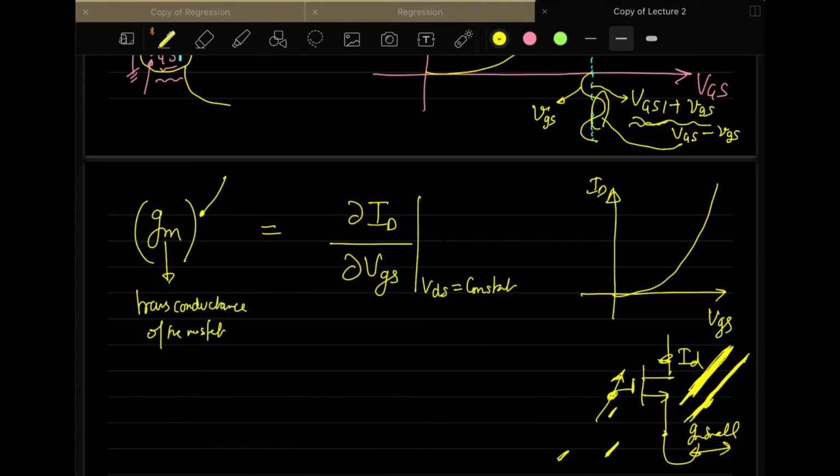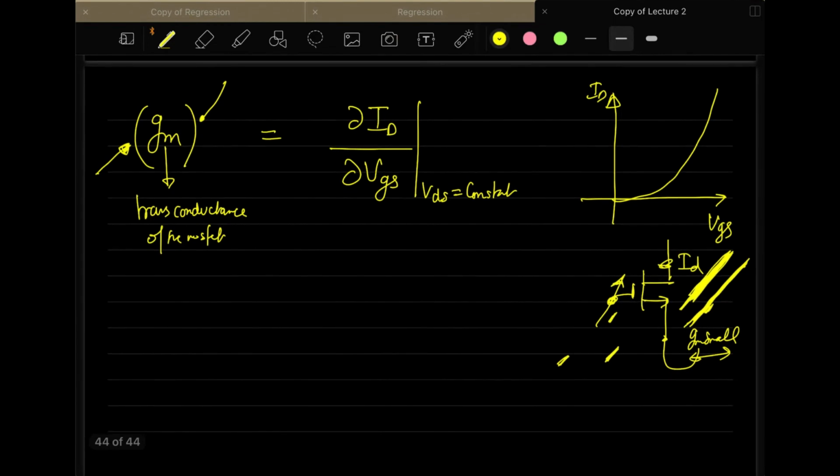If there are two transistors available, then the transistor which has very high GM is a very good transistor compared to the transistor which has very little GM. So if you want to calculate the derivative of ID with respect to VGS when your VDS is constant, VDS is constant means this curve is constant. You are not going to another curve, which is this one. So when VDS is constant, this curve is fixed.